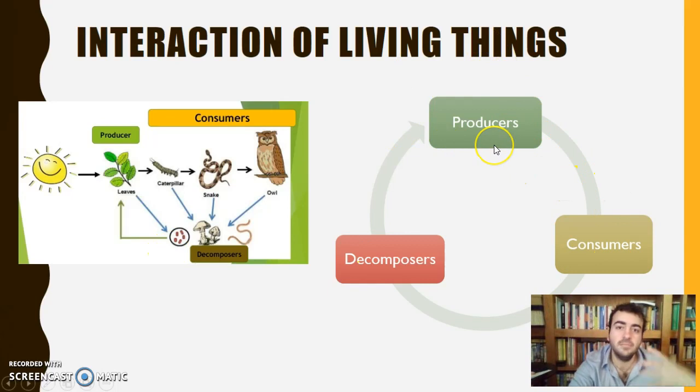Los producers, they make their own food, no necesitan otros, pero producen comida para los consumers. Los consumers comen o producers o también los propios consumers. And then los consumers, when they are dead, son comida para los decomposers, ¿vale? And los decomposers, cuando se mueren también, ¿vale? They produce nutrients. They are good for the producers.